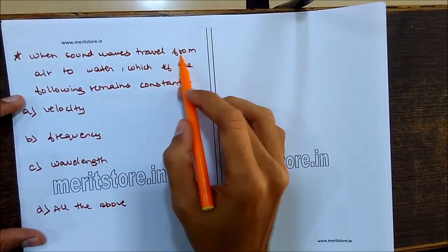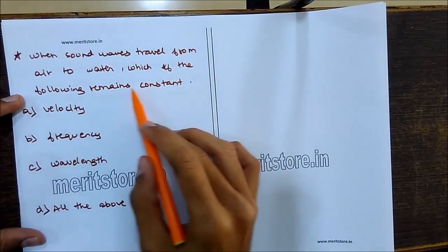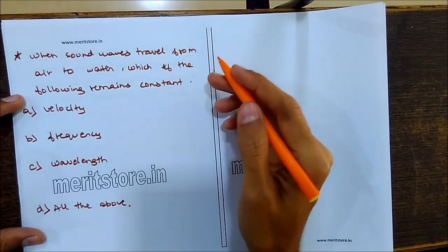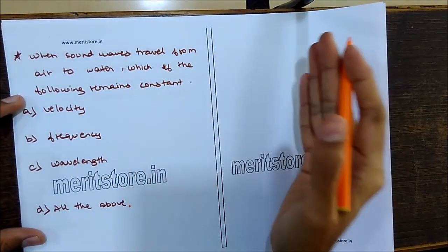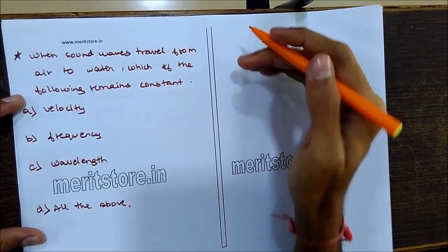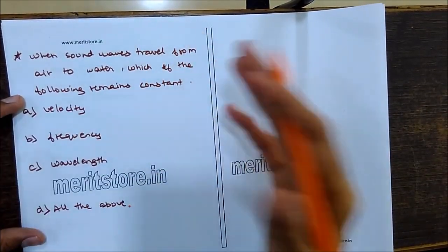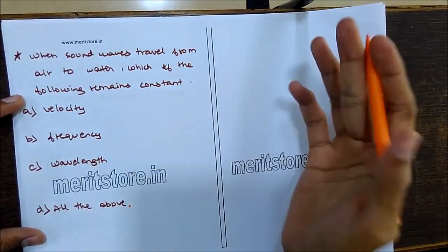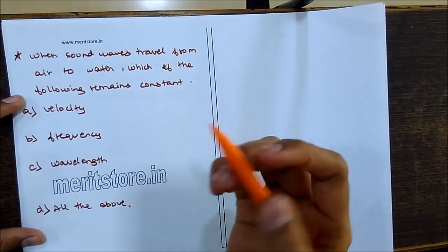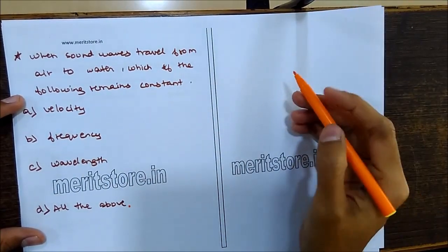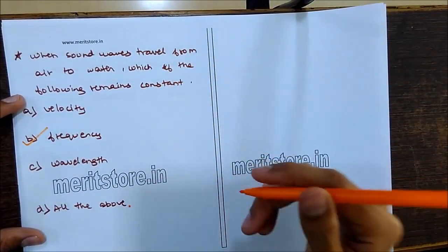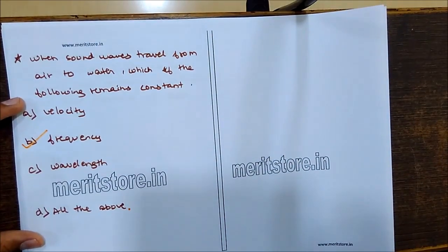So when sound travels from air to water, which of the following remains constant? Velocity, frequency, wavelength, or all of the above? When the sound wave travels from one medium to another medium, the velocity and the wavelength will change, depending on the medium. They might decrease or increase, but the frequency of the sound will remain the same while traveling from one medium to another medium.